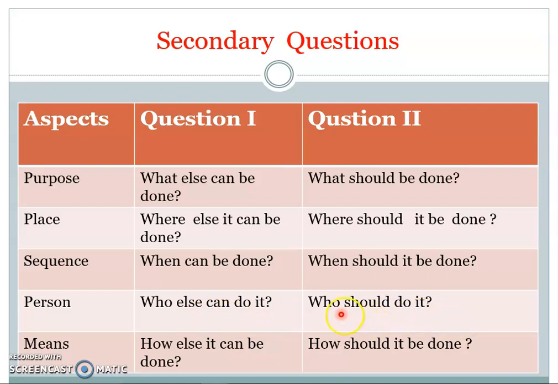So we have to again allocate which person should do that activity. And lastly, how else can it be done. Means how else it can be done in a better way. This question we can put, and how should it be done? We can find out the answers. How should it be done so that the existing method can be improved.